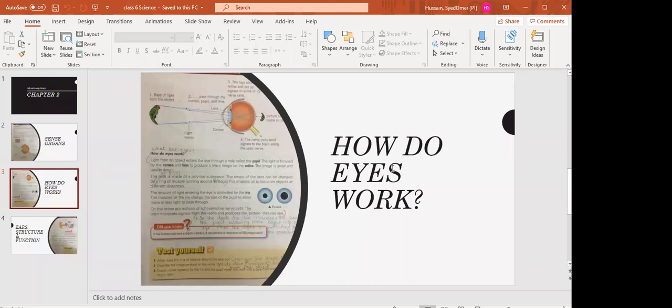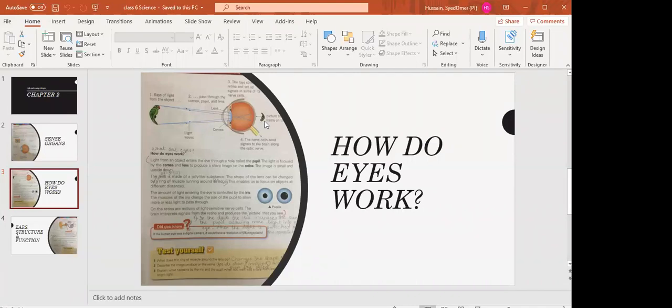Okay, so now on the next page you are seeing how do eyes work. They are telling you how eyes work. I was telling you that if we are seeing at a distance some bird, some animals or anything like that, we see a straight image. But on the retina, the image formed is upside down. As you can see, this inner layer is the retina. This one is the retina and the image formed is upside down. Then how can we see a straight image?